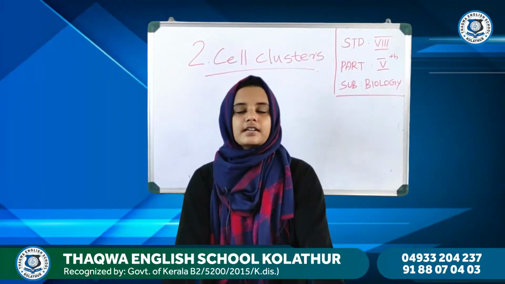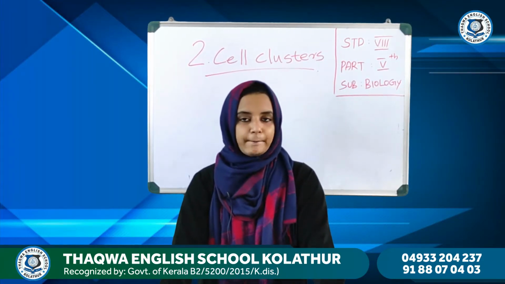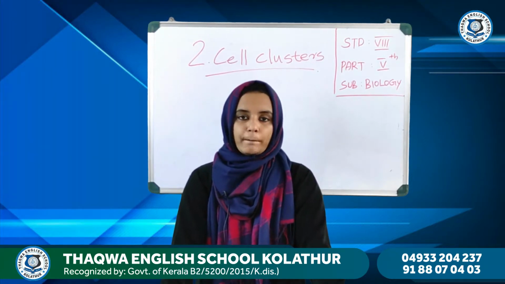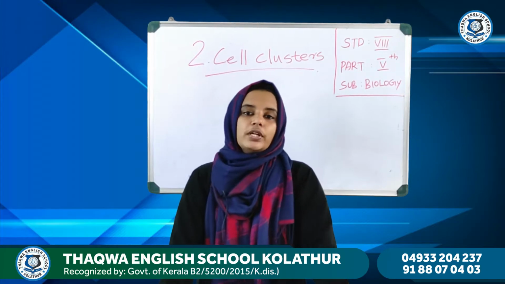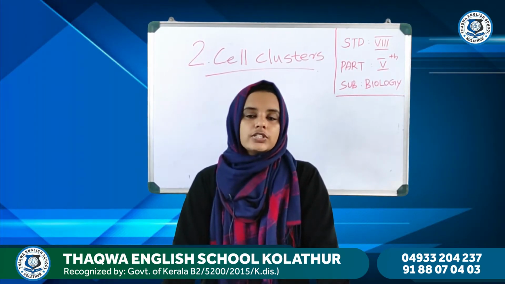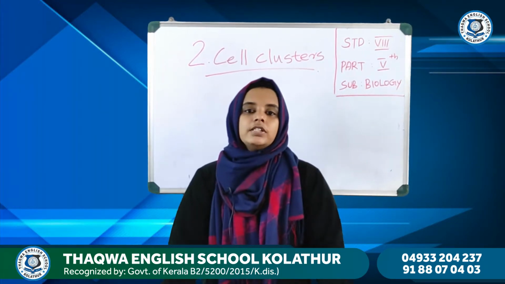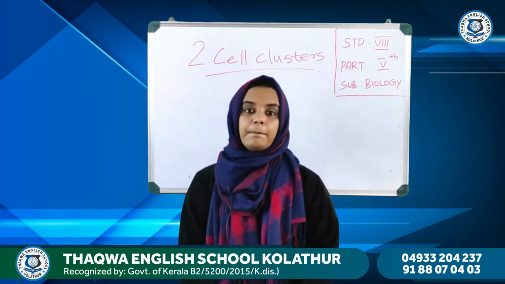From the previous classes, we studied different kinds of animal tissues like epithelial tissue, bone tissue, muscle tissue and connective tissue. From that, we know that the connective tissue is the largest tissue in our human body. The next one, we are going to learn about plants.